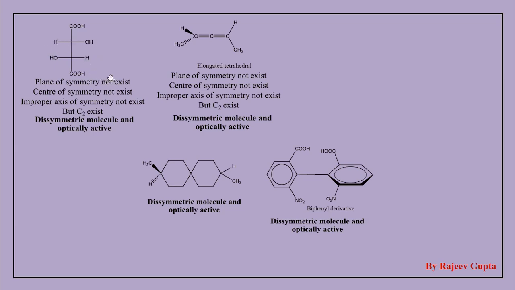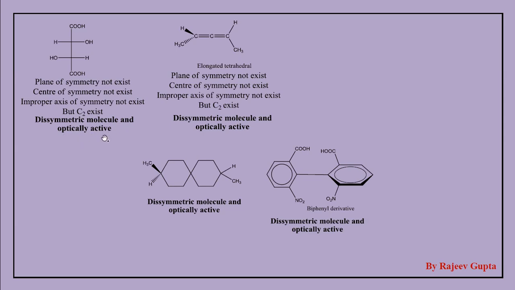So we observe that the molecule is exactly the same as the first one, equivalent in appearance. So this axis of symmetry is a C2 axis. So this molecule is dissymmetric, chiral, and optically active.